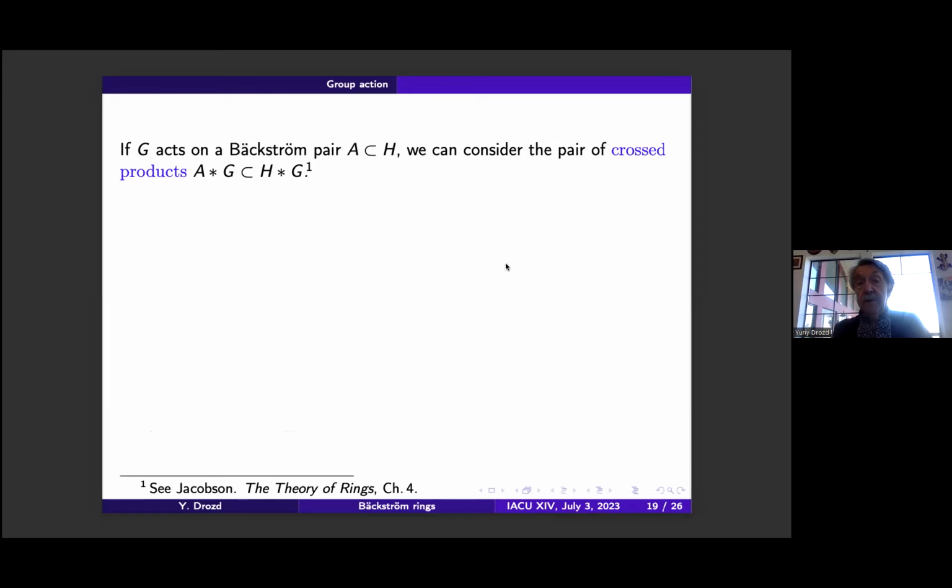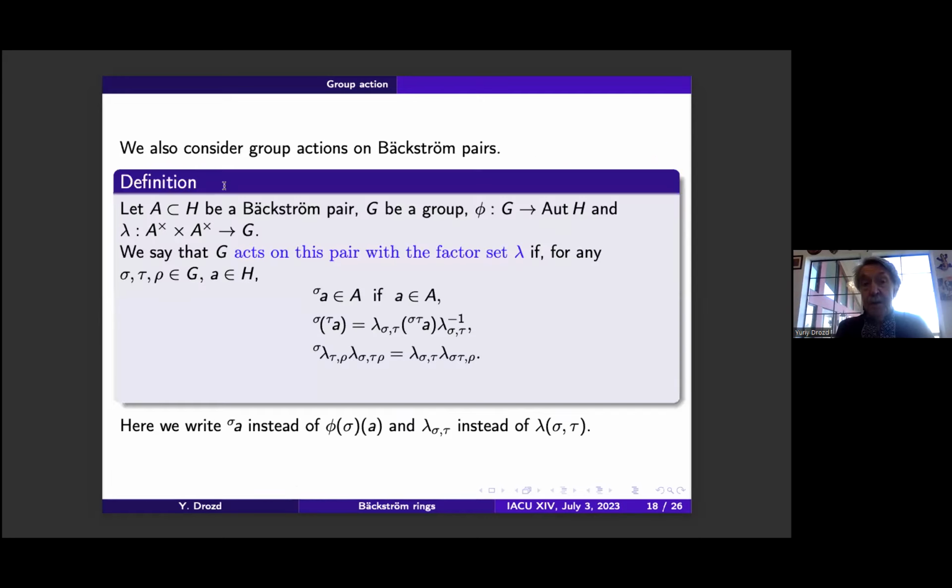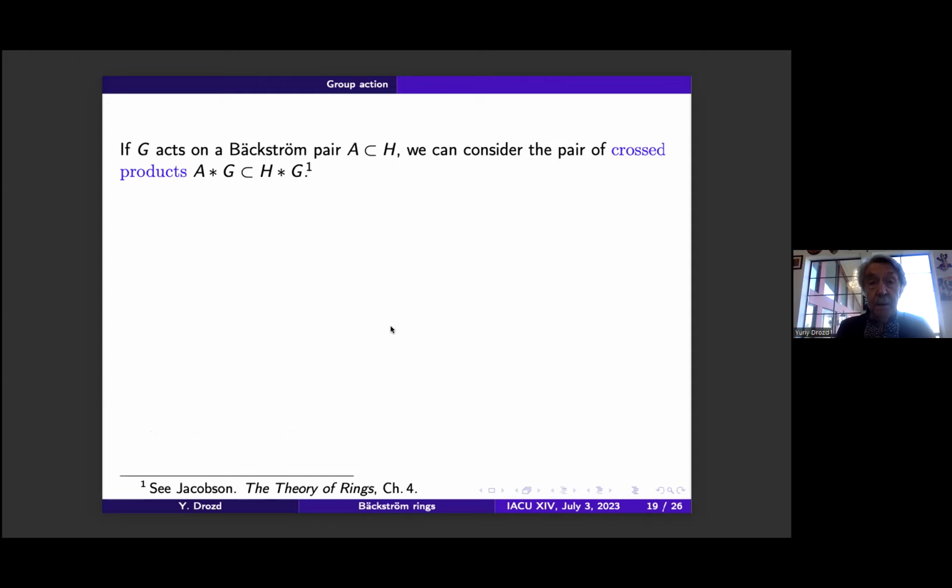If we take some Bäckström pair, we can consider the cross products. It is a very old thing. It is defined in the theory of rings of Jacobson. It is almost the same as a group ring, but the only thing is that we twist it by sigma and lambda. I will not make it precise right now.